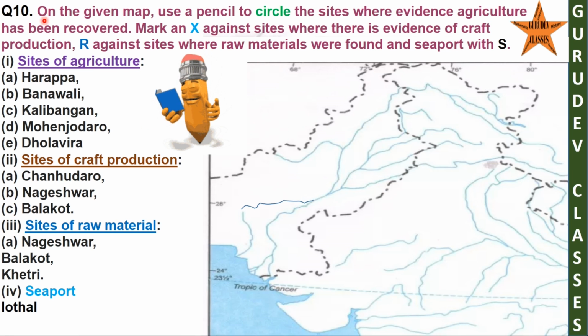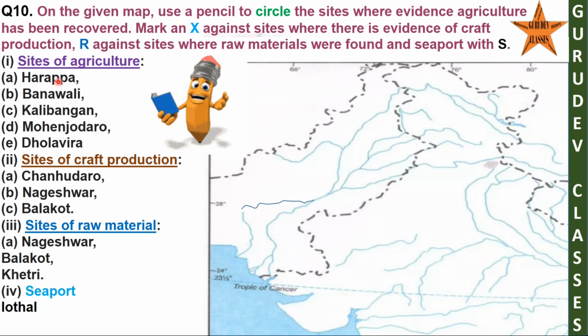Question 10. On the given map, use a pencil to circle the sites where evidence of agriculture has been recovered. Mark an X against sites where there is evidence of craft production. R against sites where raw materials were found and C pot with S. Answer. 1. Sites of agriculture.